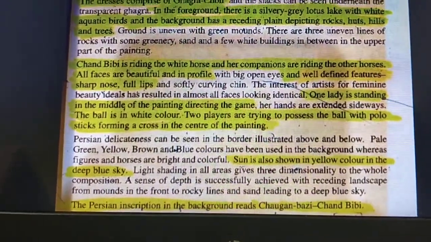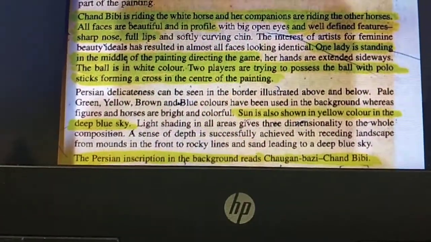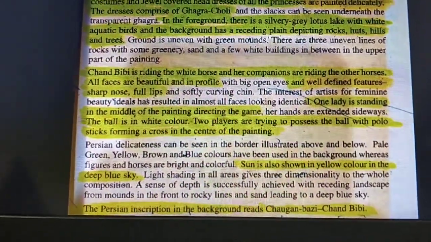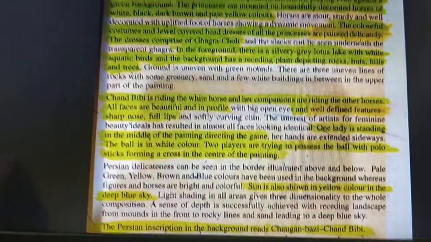The sun is also shown in yellow color in the deep blue sky. The Persian inscription in the background reads Chaugan Bazi and Chand Bibi.